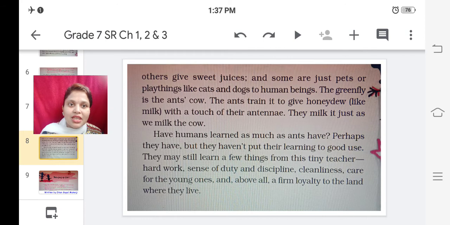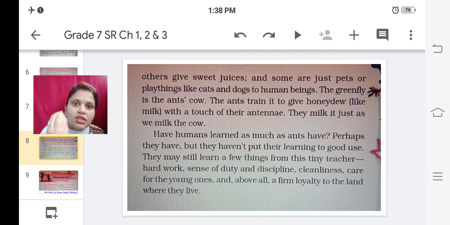Have humans learned as much as ants have? We have to ask ourselves whether we have learned as many things as ants have. What all do we have to learn? We are learned human beings, but still we are not putting whatever we have learned to good use. We should learn from these tiny teachers how to work hard, sense of duty and discipline, cleanliness, care for the young ones, and above all, a firm loyalty to the land where they live. All these things we have to implement in our life, for ourselves and for the entire human community.